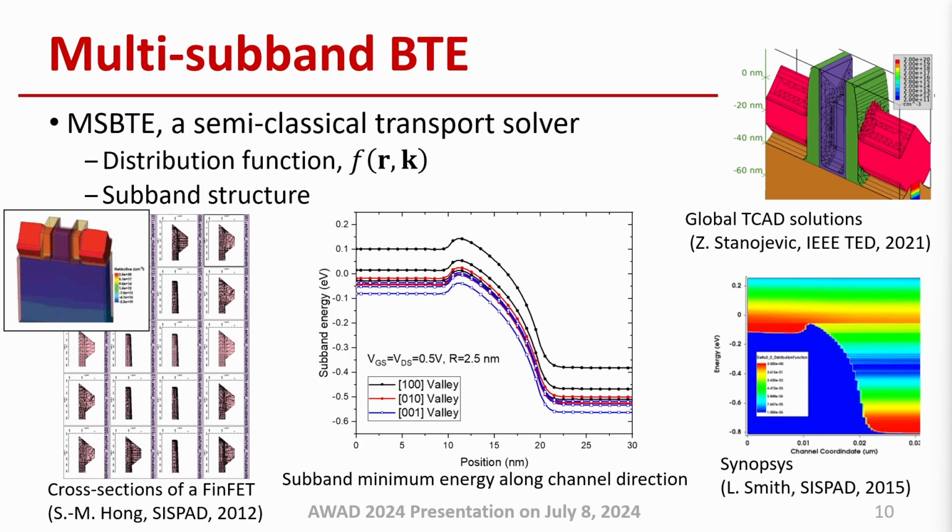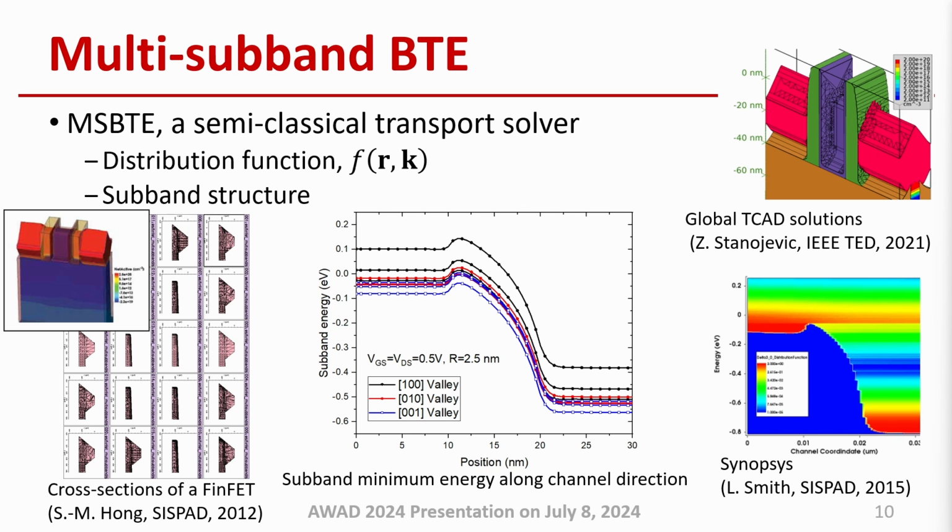Another advanced transport solver is the multi-subband Boltzmann transport equation solver. Since it is just a semi-classical transport solver, it cannot consider the coherent wave propagation. However, it can include the quantum confinement effect by calculating the subband structure. For example, from this three-dimensional device structure, we generate several cross-sections along the channel direction.